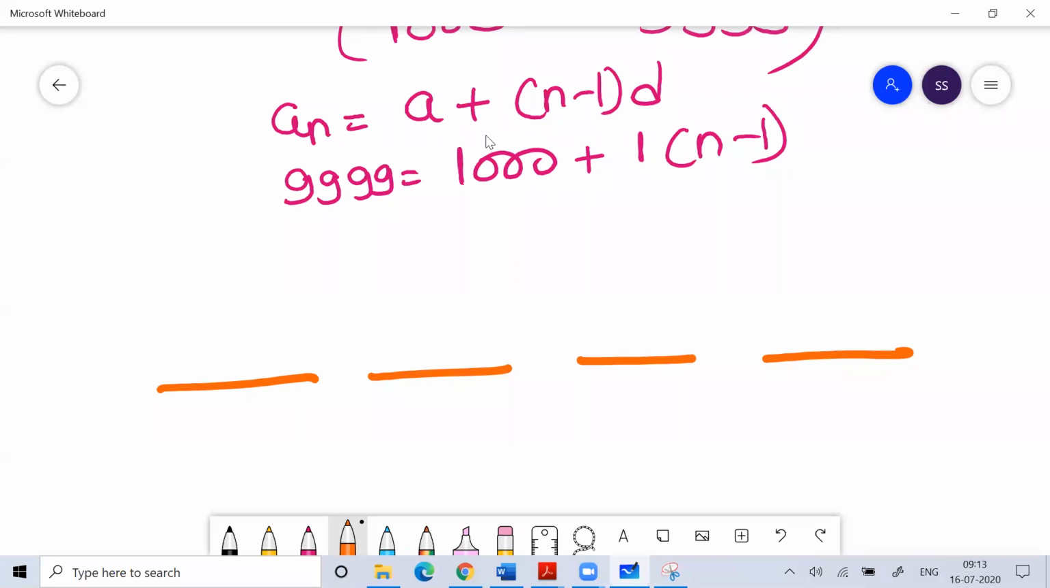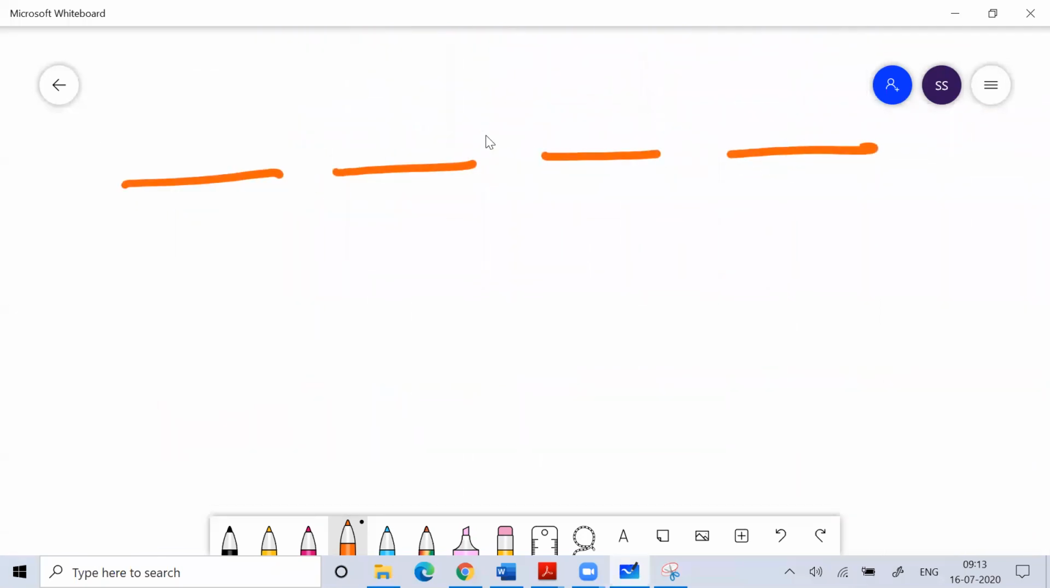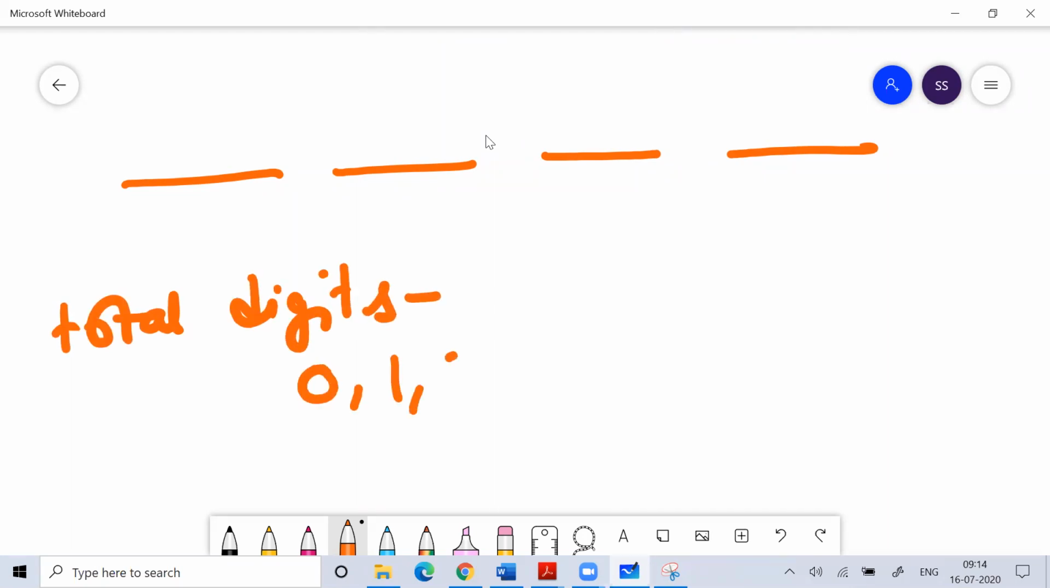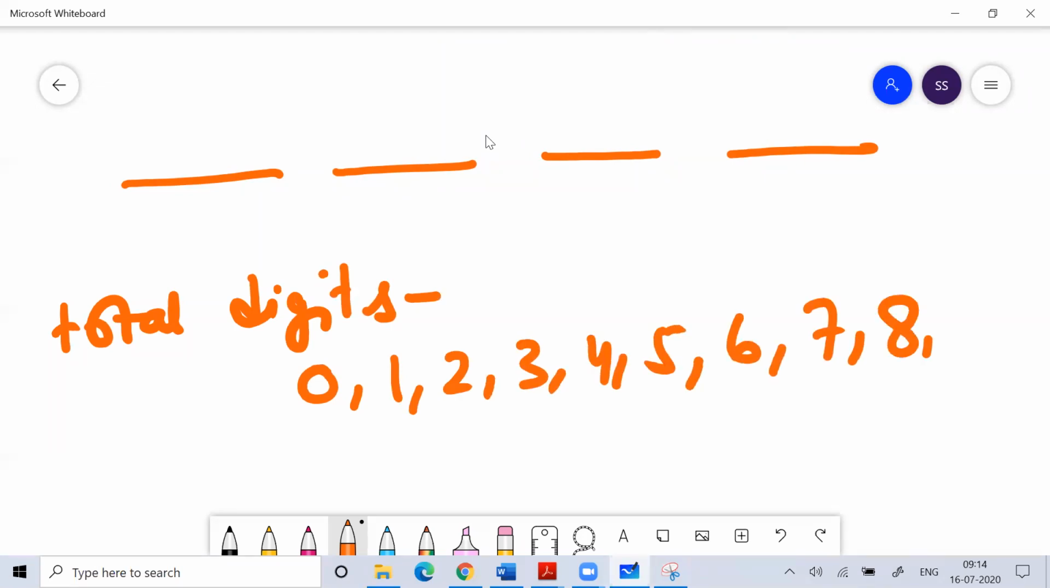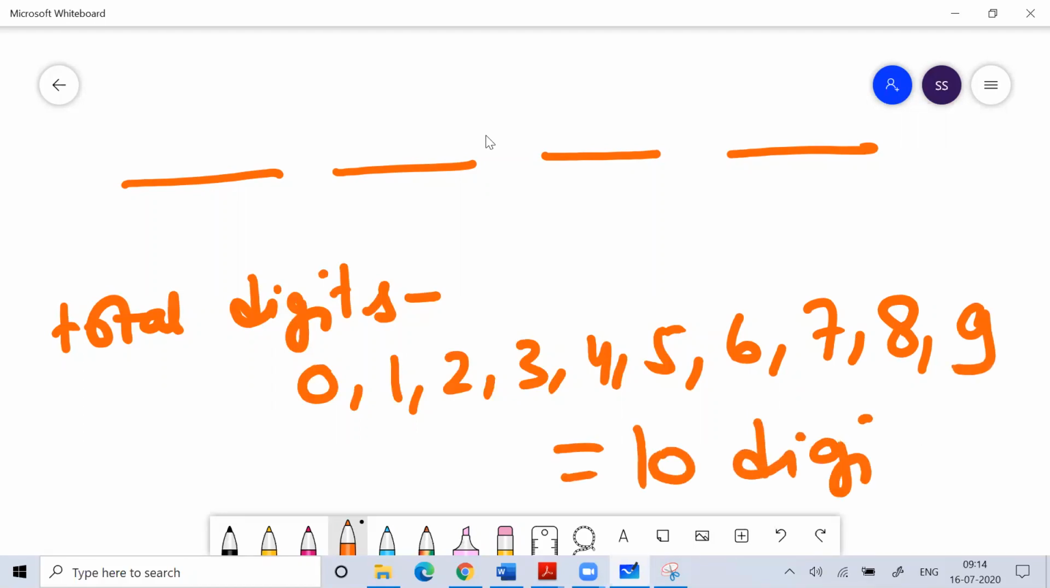So to make a 4-digit number means 4 places are there to be filled. How many digits are there? How many total digits do you have? The total digits you have are 1, 2, 3, 4, 5, 6, 7, 8, 9, and 0. Total 10 digits you have, and you want to make a 4-digit number.